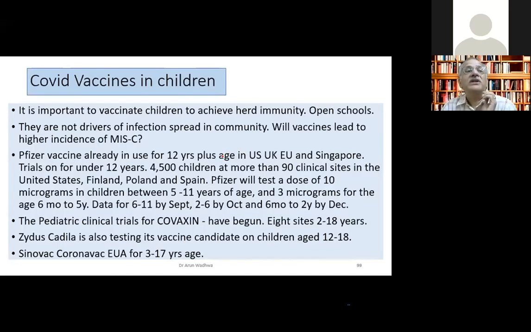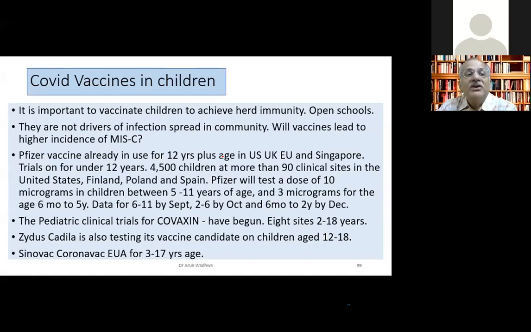And lastly, one more slide, which I made just now, is about COVID in children, because everybody wants to know about COVID vaccine in children. First thing to note is that there is still doubt whether we need to vaccinate or not, but we probably need to vaccinate them because children constitute almost 30–40% of the population. And for herd immunity, as we saw just now, we need to vaccinate 80% of the people. So children have to be included. We have to open schools, so children have to be vaccinated. But some, on the other hand, say that they are not drivers of infection. And suppose we vaccinate the children, maybe once they come across the virus, chances of multi-system involvement may be more. So we might see more MIS-C after giving the vaccine. We don't know about this.